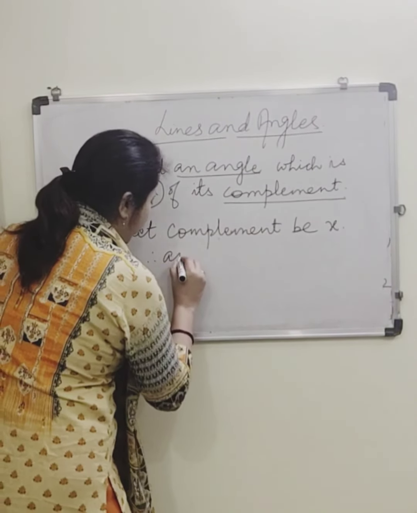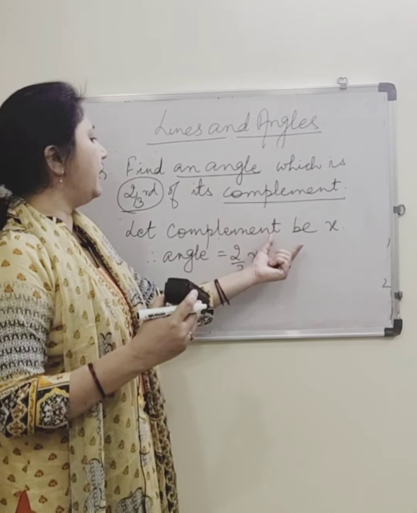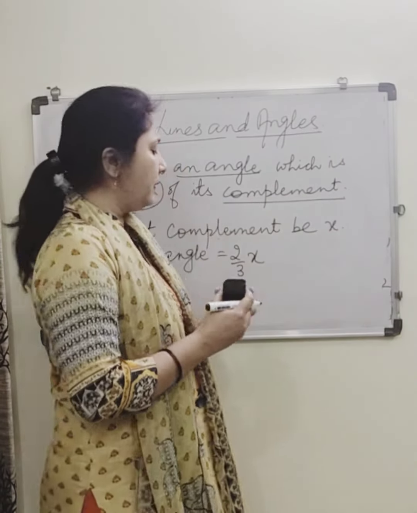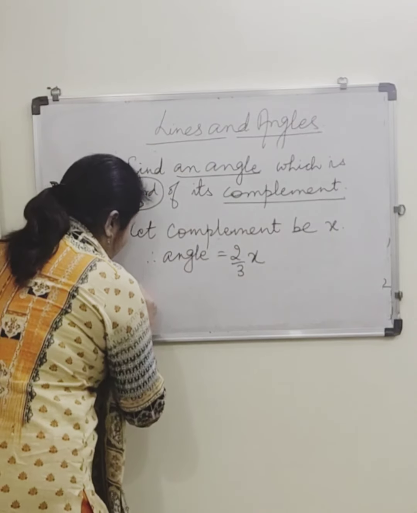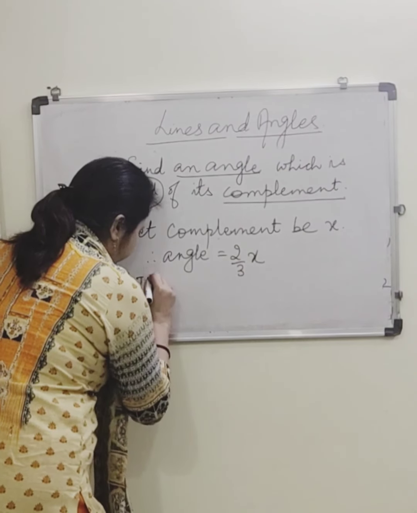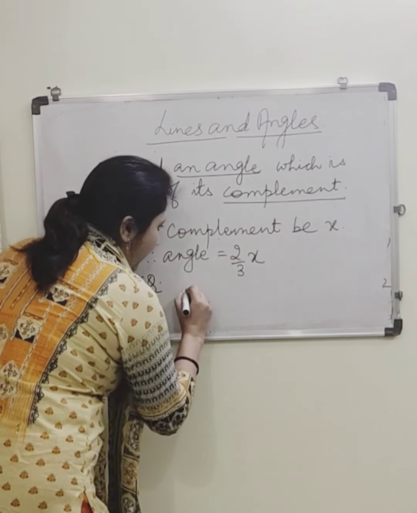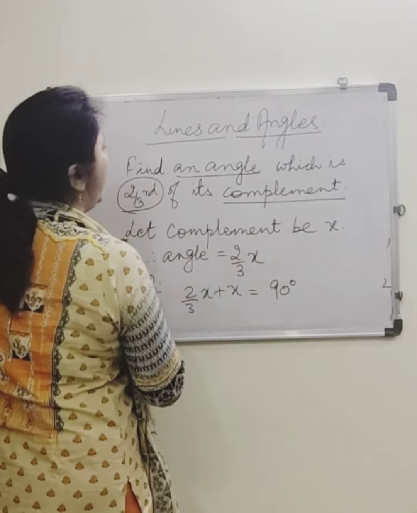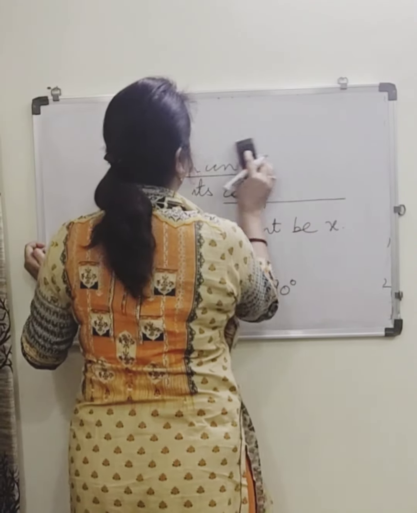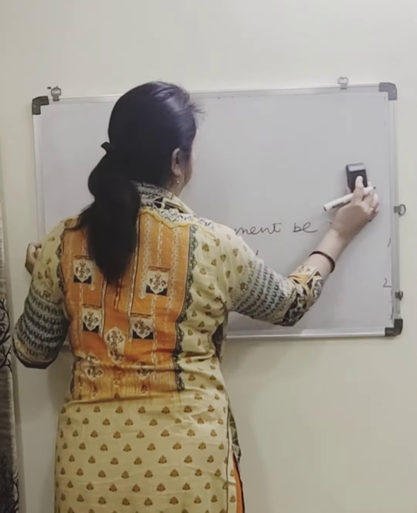So from the question itself it is clear these are complementary angles. So we will write according to question 2/3x plus x is equals to 90 degree. Their sum would be 90 degree. Let's take LCM 3, it is 2x plus 3x over 3 is equals to 90 degree.